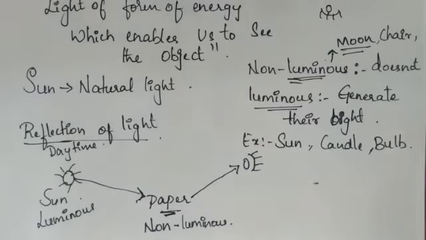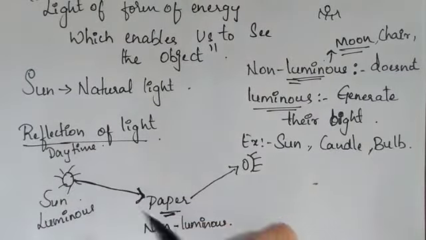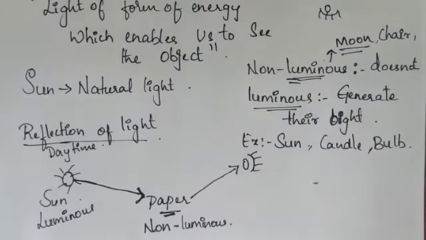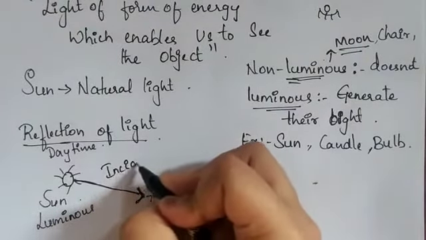If there is no luminous object present, then we are not able to see any non-luminous objects like paper, pen, etc. through our eyes. So the major source required here is a luminous object. Here, the light falling on a non-luminous object, I am going to consider this as the incident light.